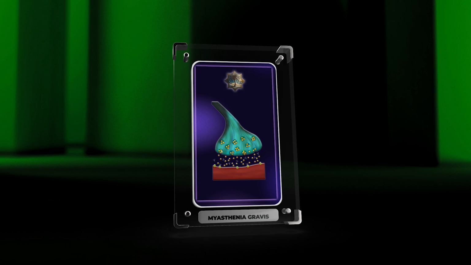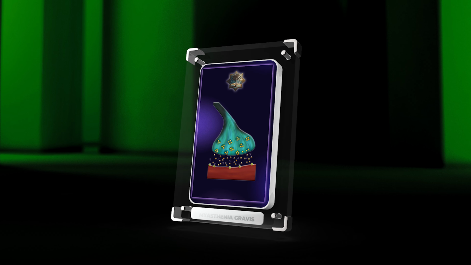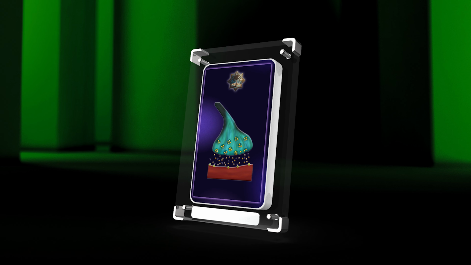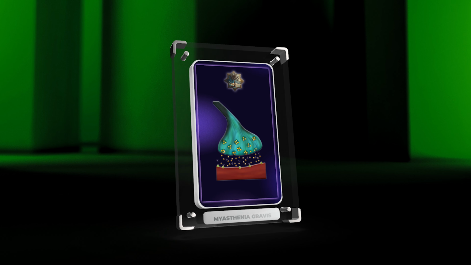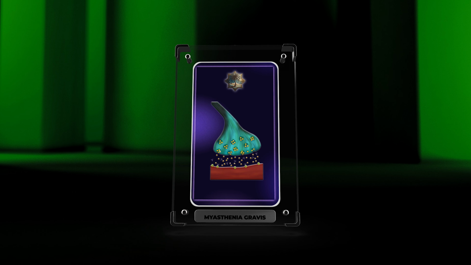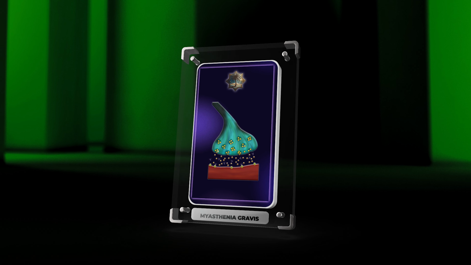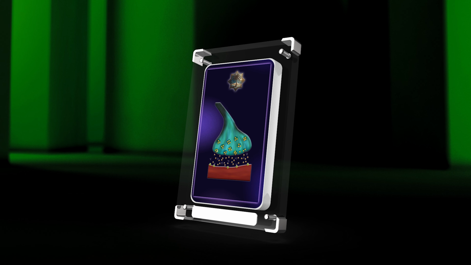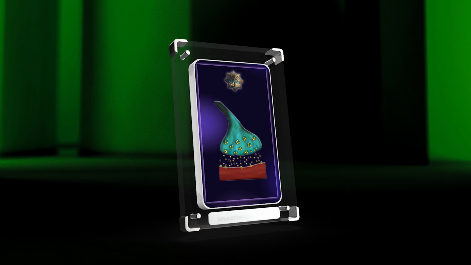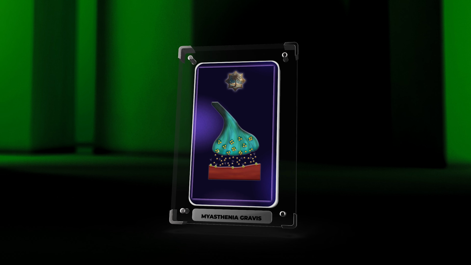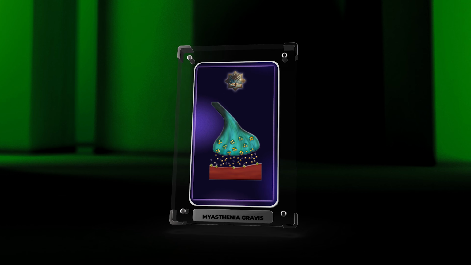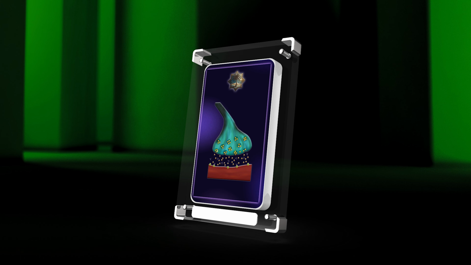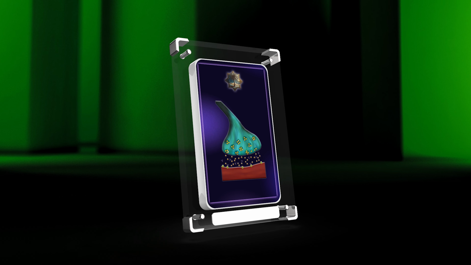In conclusion, myasthenia gravis is a complex autoimmune disorder that affects the neuromuscular junction, leading to muscle weakness and fatigue. Understanding the intricate interplay between immune dysfunction, acetylcholine receptors, and muscle physiology is crucial for accurate diagnosis and effective management. While the disease poses challenges, advancements in diagnostic methods, therapeutic strategies, and surgical interventions have significantly improved outcomes for patients with myasthenia gravis. As medical professionals, it is essential to stay updated on the latest research and continue exploring innovative approaches to enhance the understanding and treatment of this fascinating disorder.